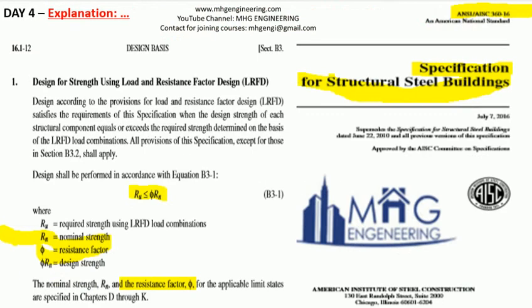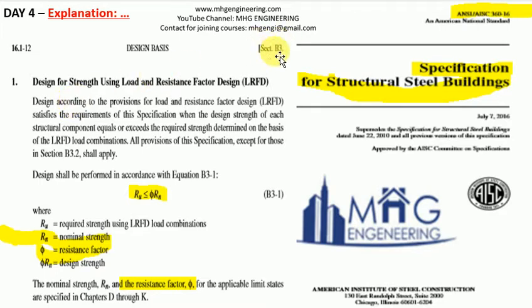I have attached a few clauses on the right hand side. This is the cover page of the AISC, this is AISC 360-2016, Specification for Structural Steel Buildings. So this is a steel code, AISC, and to the left I have attached the design basis.